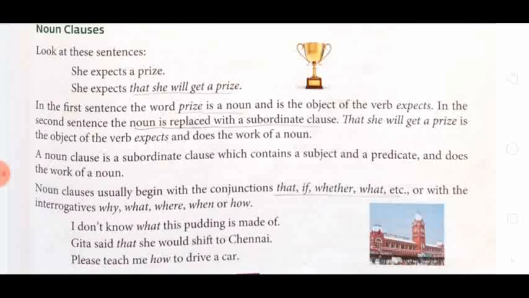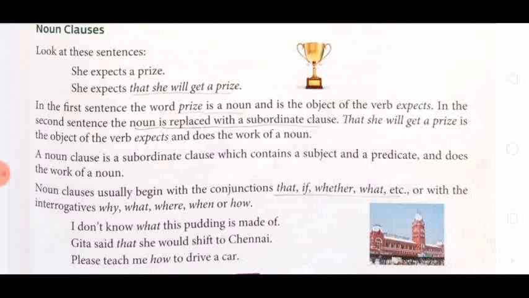A noun clause is a subordinate clause which contains a subject and a predicate and does the work of a noun. Here you have to put an underline so that in the exam you can easily identify whether it's a noun clause, adjective clause or adverb clause. Noun clause usually begins with the conjunction that, if, whether, what, etc. or with the interrogatives why, what, where, when and how.